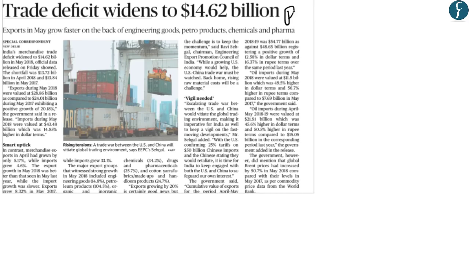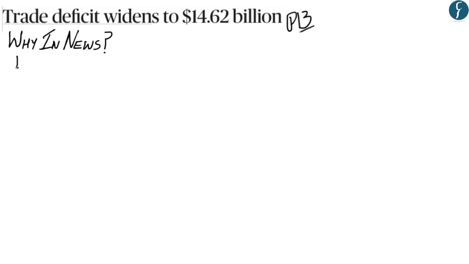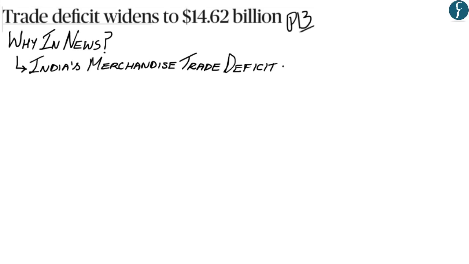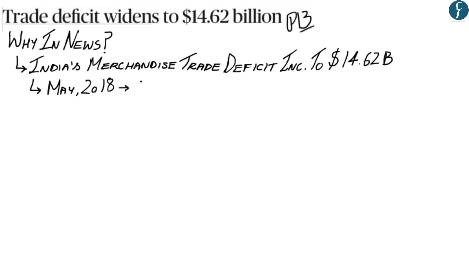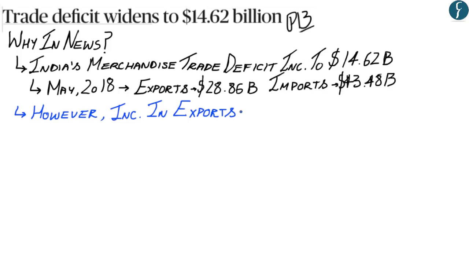Now we have taken this article from page 13. Now the reason this article is in the news is because India's merchandise trade deficit has increased to 14.62 billion. Now this has happened because in May of 2018, India's exports were at roughly $28 billion, while India's imports were roughly at $43 billion. However, merchandise exports have increased on a year-on-year basis, wherein the exports in May of 2017 were around $24 billion, while the exports in May of 2018 are at around $28 billion.